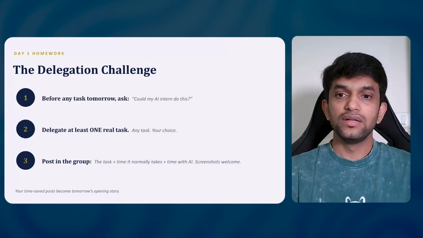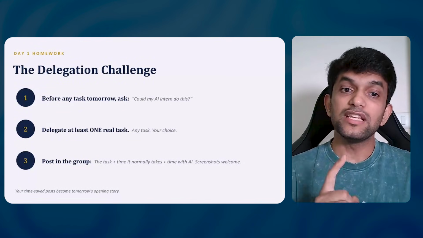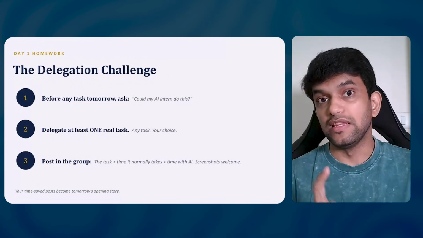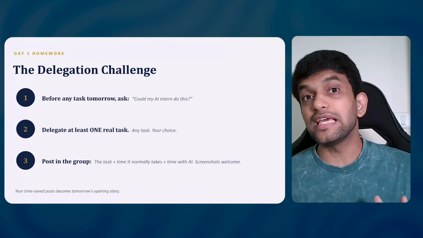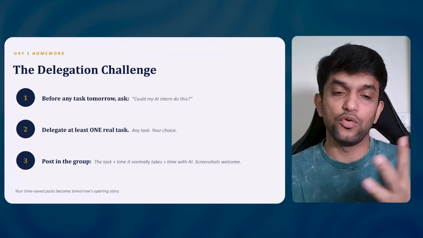Okay, perfect. Now, here's the homework for day one, guys. Day one is almost over. Number one is, before any task tomorrow, ask, can AI do this for me? This is called an AI first mindset. I want all of you to start developing this AI first mindset. Anything you're doing, ask, can AI do it for me? If yes, go for it.